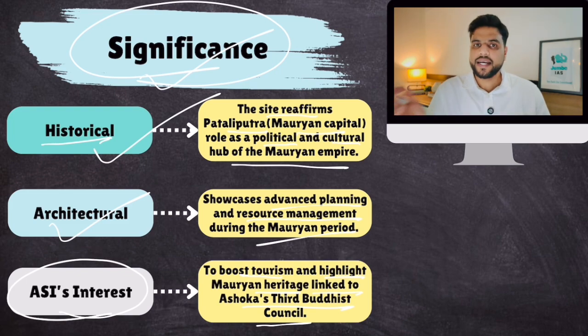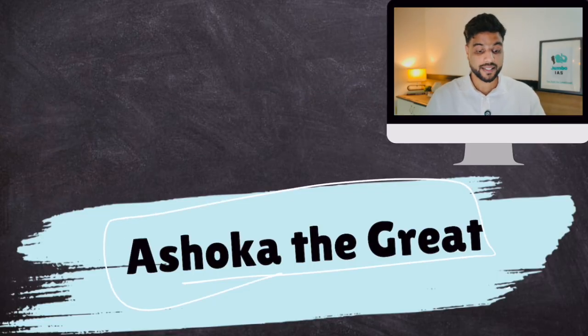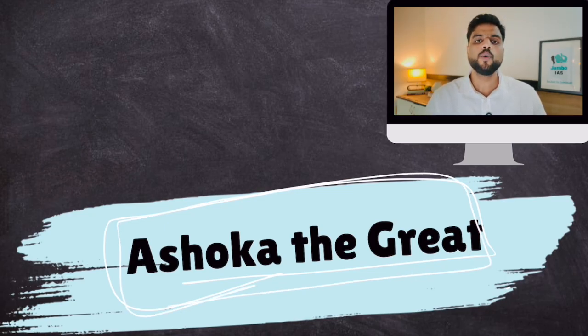Okay, so the static topic that is related to this particular news is Ashoka the Great. Because it is said that the third Buddhist council happened at this place, during the reign of Ashoka. Therefore, we need to discuss some key facts about Ashoka, which sometimes are not mentioned in all the notes that you are studying, or even if it is mentioned, you generally ignore it. And UPSC has a tendency of asking questions from that area, which you generally ignore, or which is absent from notes of various coaching institutes or books, famous UPSC books. That's why they stump you every time.